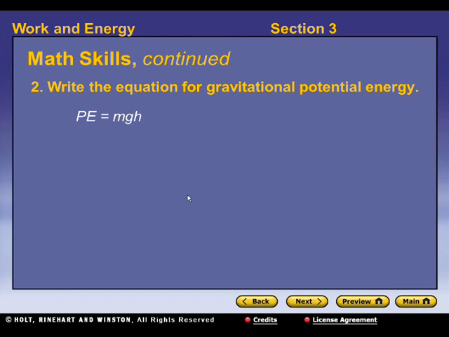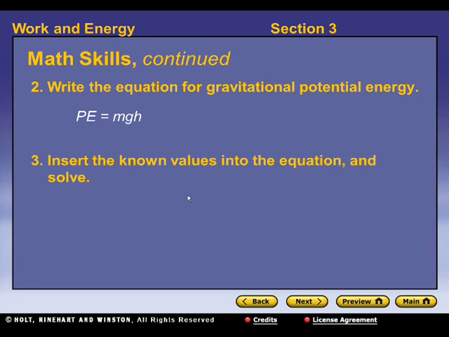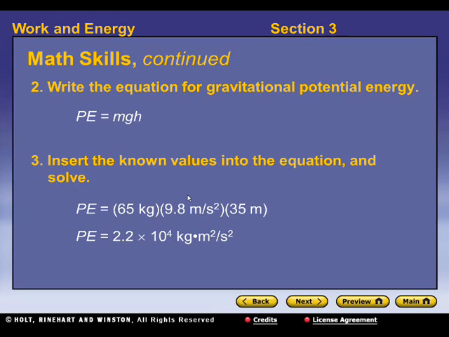Alright, so write the equation for the gravitational potential energy, which is PE equals mg times h, or weight times height again. Insert the known values in the equation. So we're going to insert, we know mass is 65 kilograms, free fall acceleration is 9.8 meters per second squared, and the height is 35 meters.